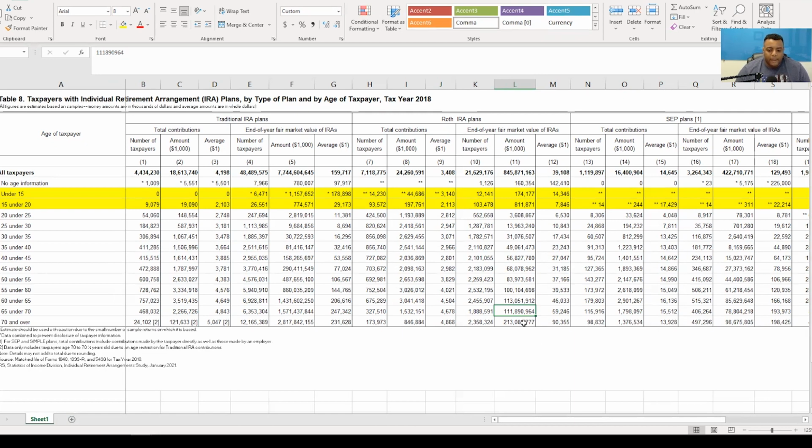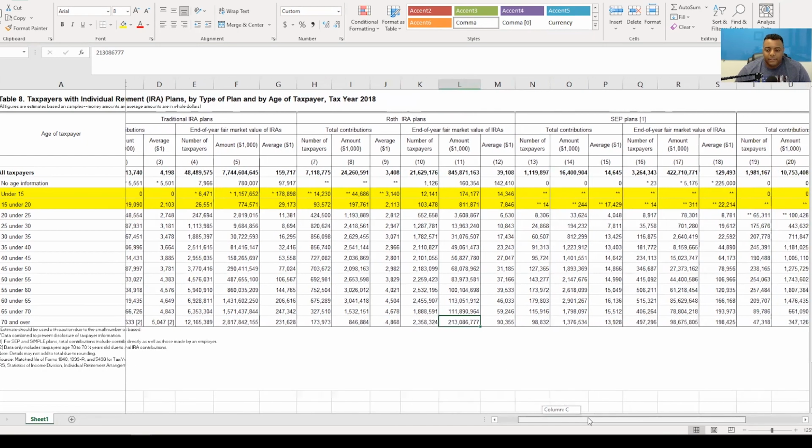So $213 billion for those over 70. That's telling. All right. There's the chance of these people using all this money. Yeah, it might happen, but it may not happen either. So that's a lot of money that might ultimately get transferred. And that's what a lot of people are talking about with the baby boomers. As they're passing away, they're leaving a lot of money to their heirs. And so make sure you do some tax planning, estate planning, and figure that out and take care of yourself.